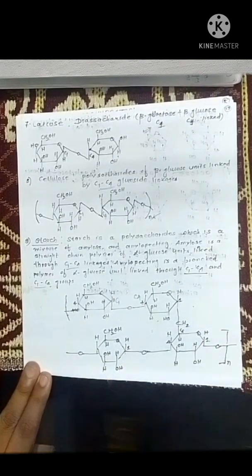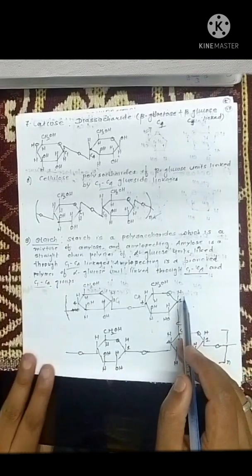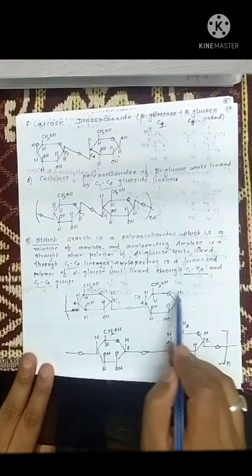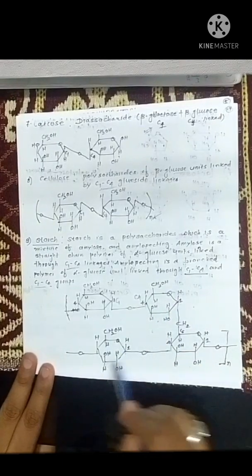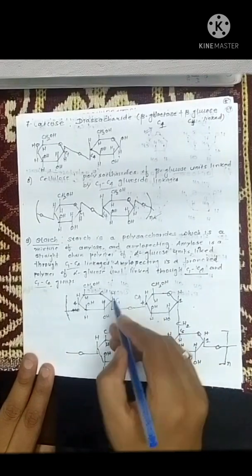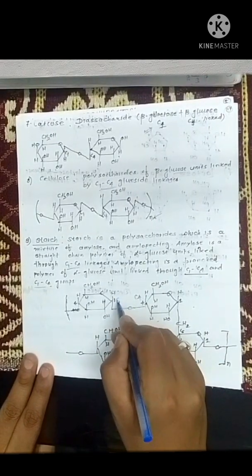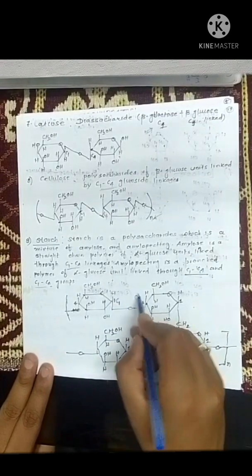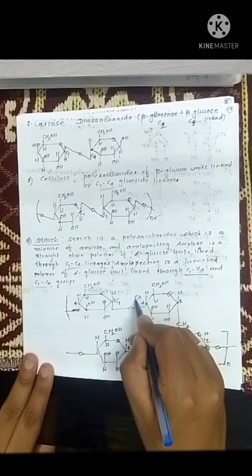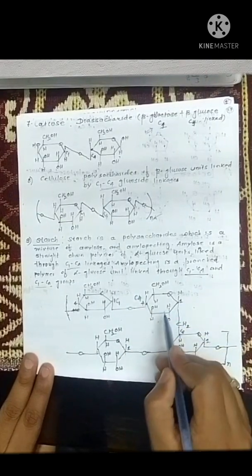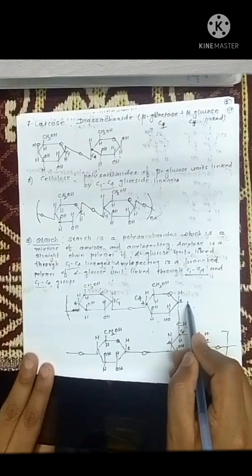While drawing this structure, I always suggest students to draw 4 molecules of alpha D glucose. So always draw 4 molecules of alpha D glucose and join the first carbon of 1 alpha D glucose with the fourth carbon of the second molecule of alpha D glucose.